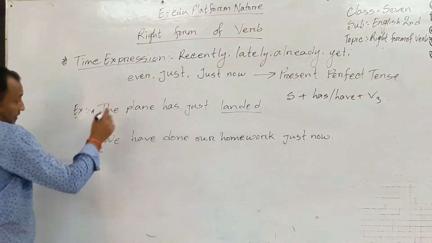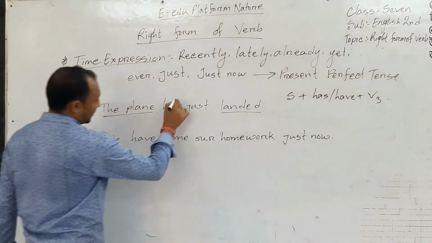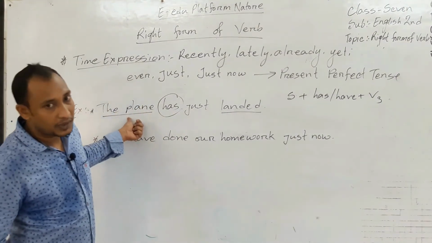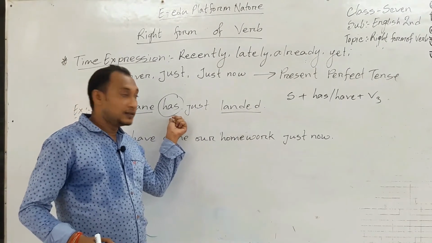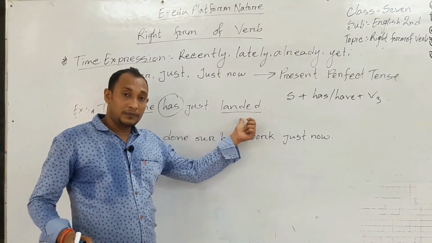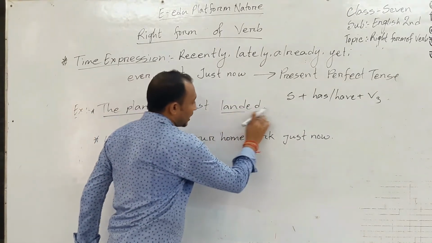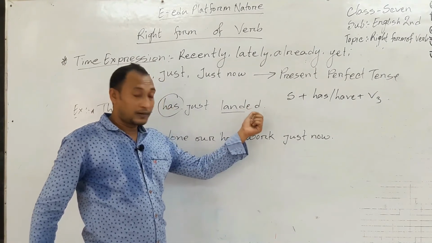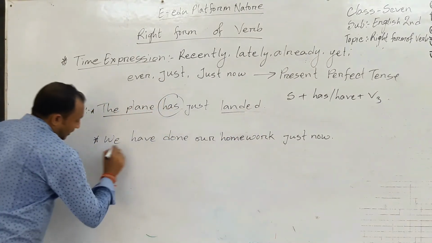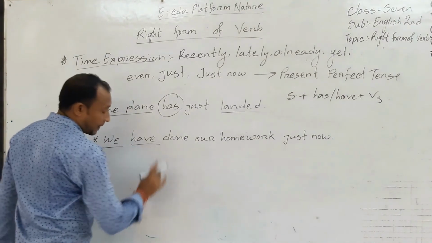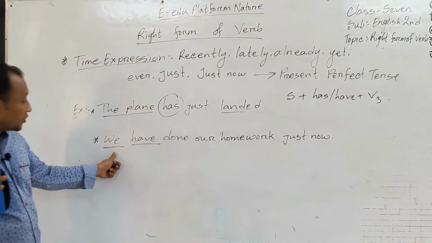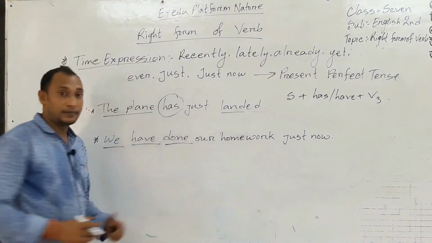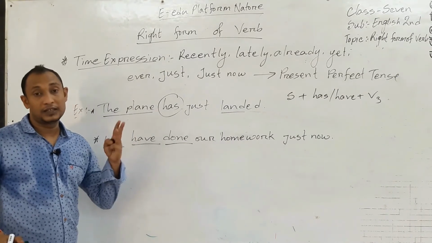Here is the subject and here has, when this subject is third person singular number, so I used has. Then the verb land is the main verb whose past participle form is landed. And here the subject we is first person, so we write have, and then the verb done, which is a V3 verb.